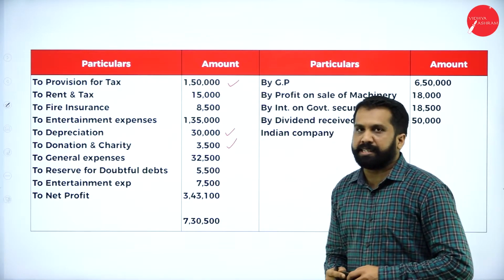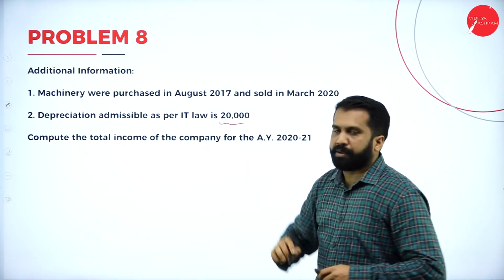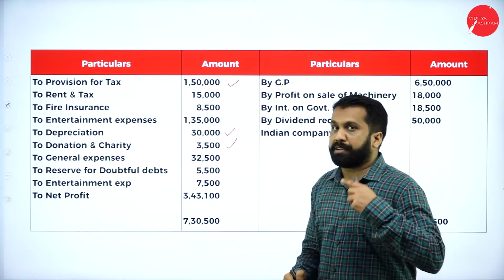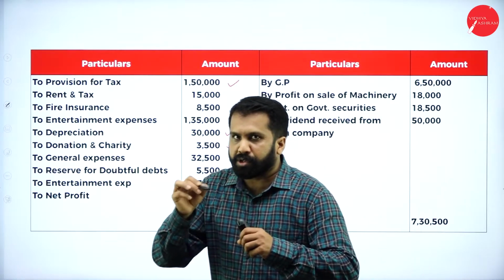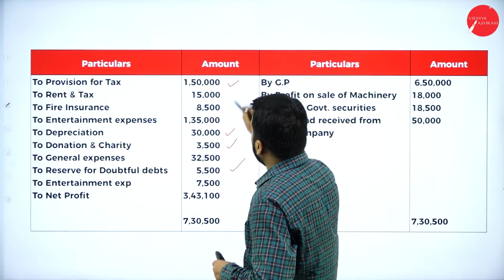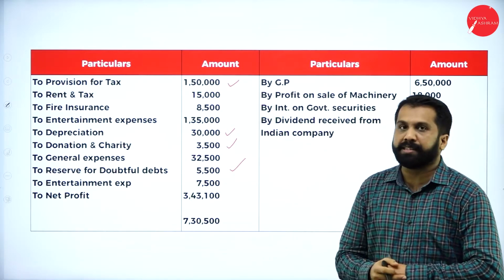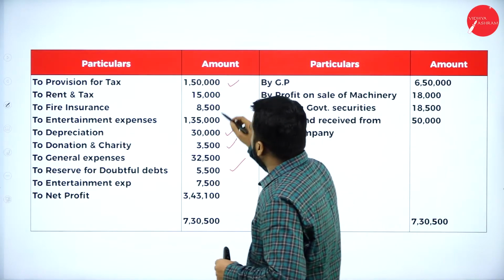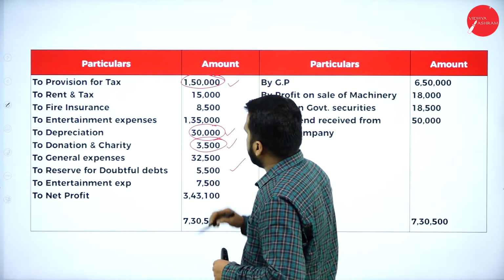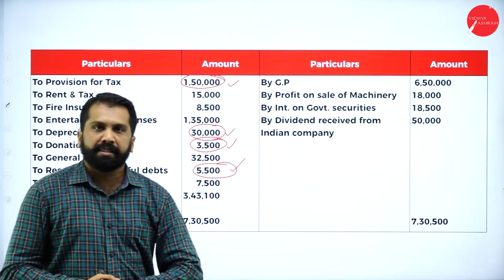Why is depreciation yes? Because see your adjustment. In the adjustment, we have depreciation. So whatever is given in the table, we are supposed to add, and whatever is given in the adjustment, we are supposed to minus. Reserve for doubtful debts, yes. 1, 2, 3, 4. Entertainment will not come. These are the things we are supposed to consider as disallowed. There are 4 things which come under disallowed.